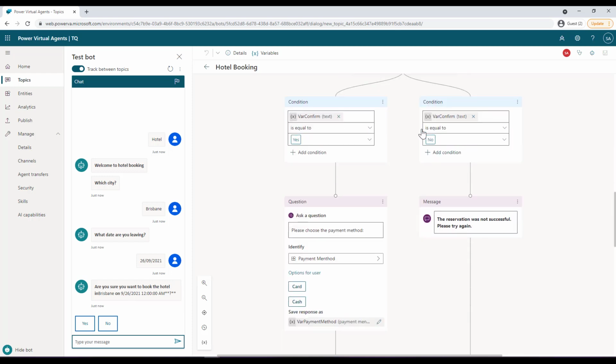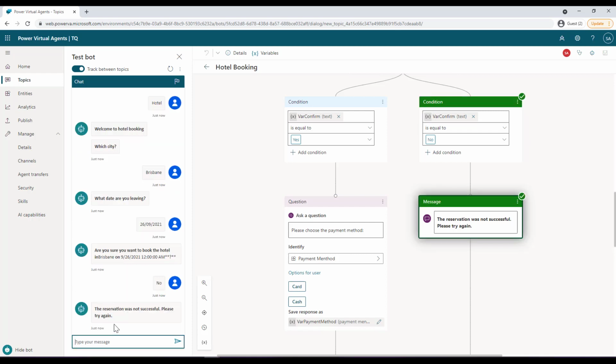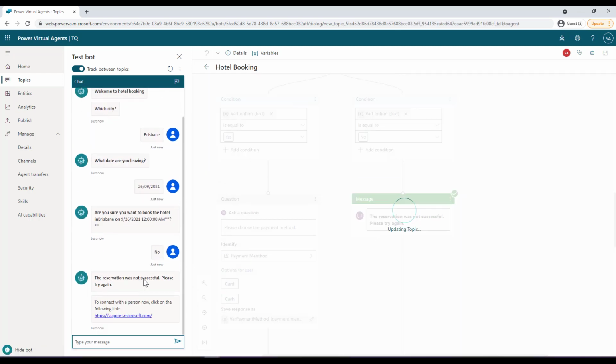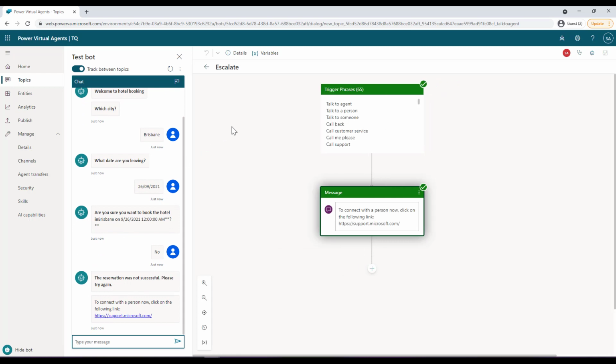So we have defined the condition on no. So let me just select no over here, that these details are not correct. And then it will take me to this particular topic. Since I enabled this track between the topics, you will see that as soon as it went to this particular topic where I had redirected, now it is showing those flows over there.